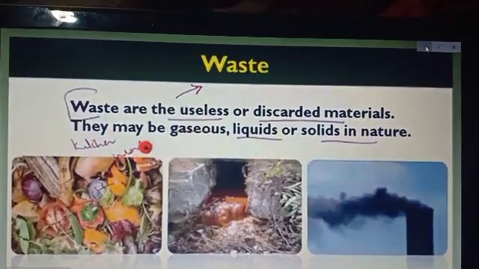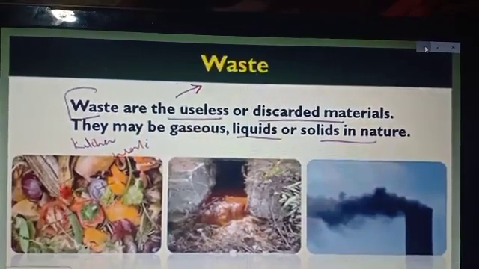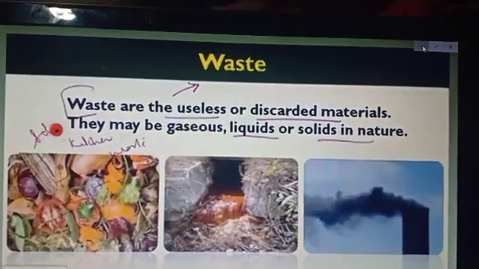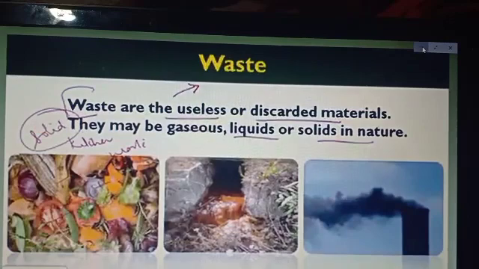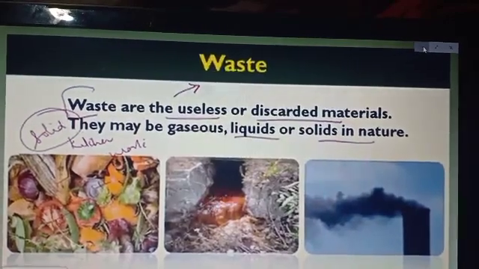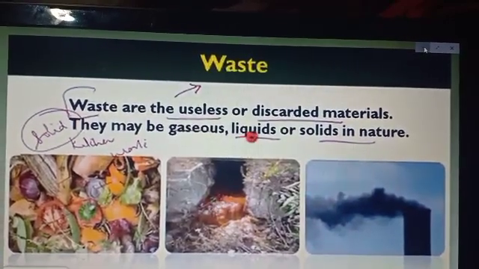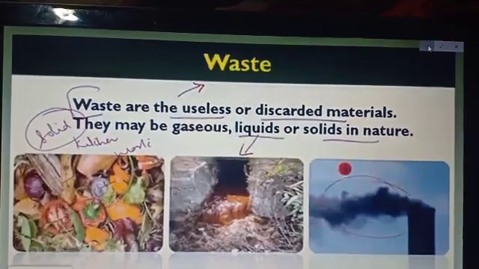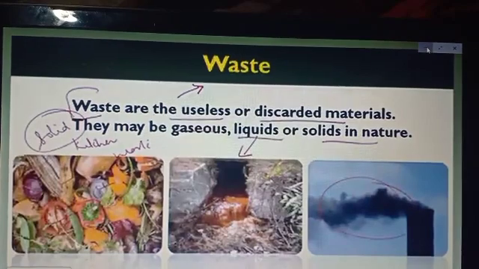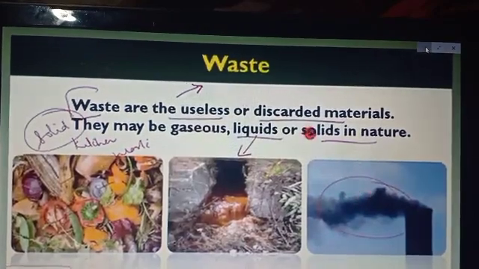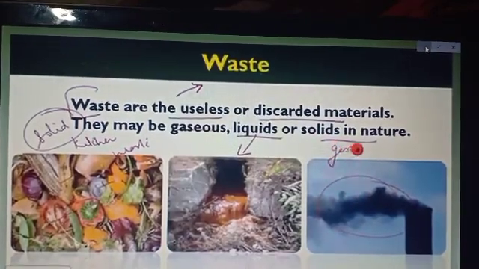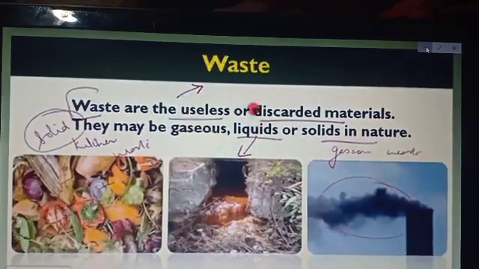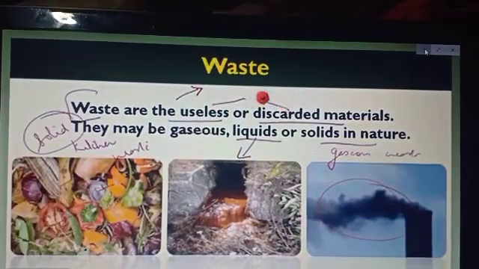Here you can see in the picture, in the first picture, all the kitchen waste comes under the solid one, because it is solid in nature. In the second figure you can see the liquid form, that is the industrial waste, whereas the chimney smoke we consider as gaseous waste.